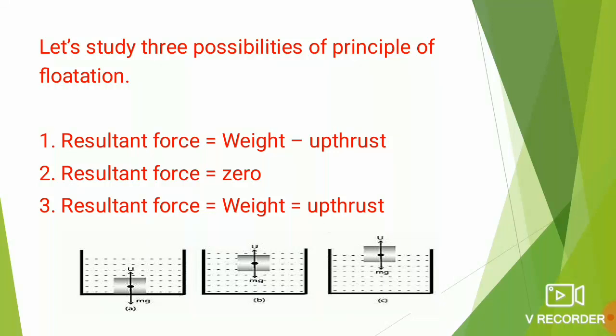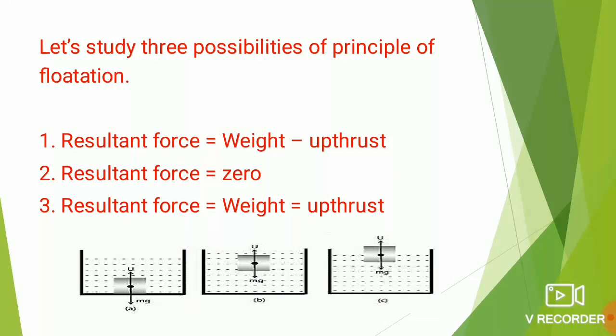Moving on to the third picture, children, you can see half of the part of the body is inside the liquid and half part is outside. This is a case where the weight of the body W is less than the weight or the buoyant force acting on the body. In this case, the resultant force acting on the body is vertically upwards. The body will float in this case partially above the surface of the liquid.